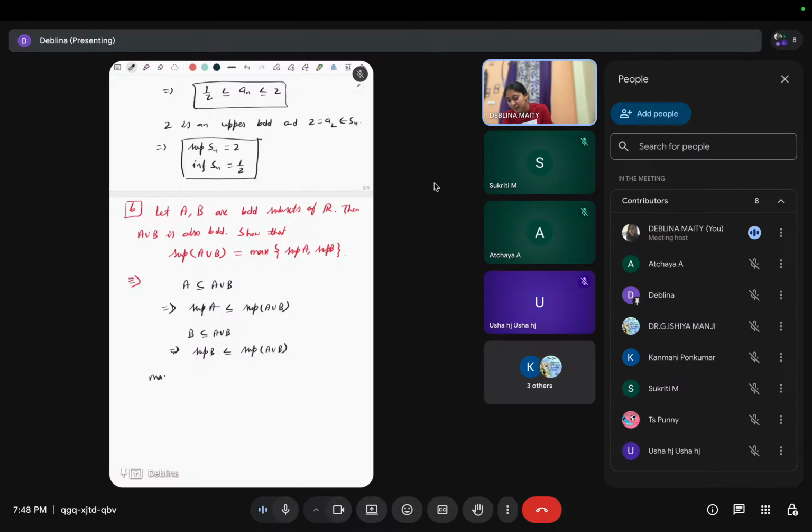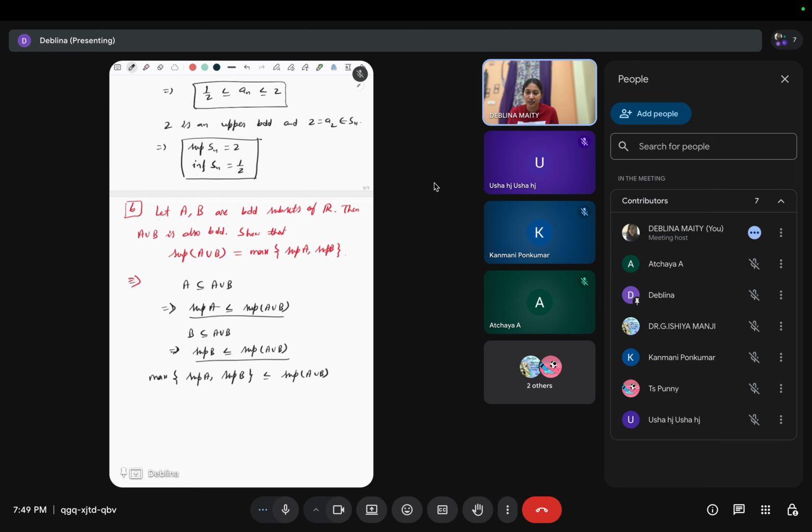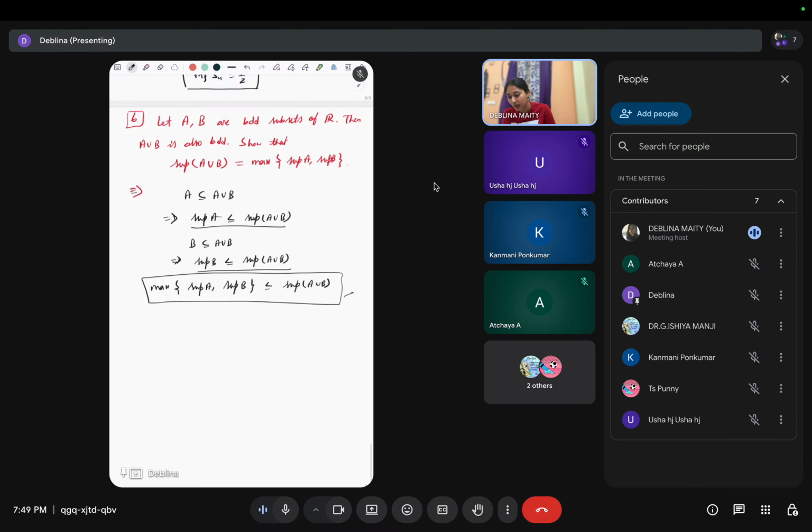So the maximum of supremum of A and supremum of B will be less than or equal to this number, because the maximum of supremum A and supremum B will be either supremum A or supremum B, and they are less than or equal to the supremum of A union B. So the maximum is less than or equal to this. So one direction is proved, right? Now we need to check the other one.